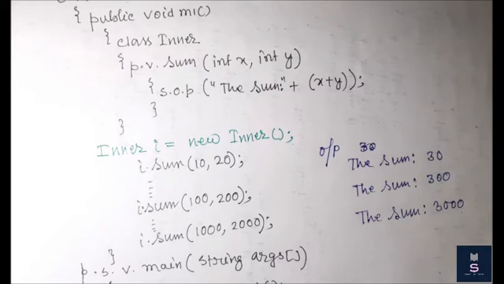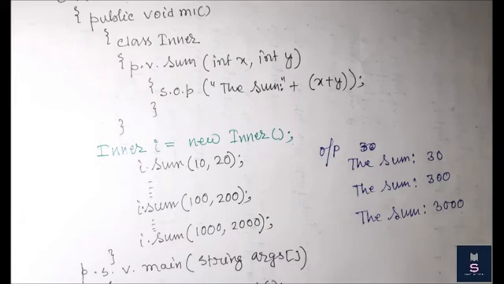That is why we only access the method local inner class within the method where we have declared it. Outside of the method we cannot access it, because its scope is small.